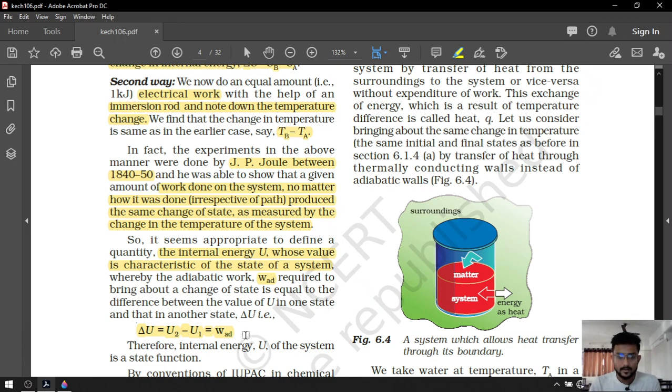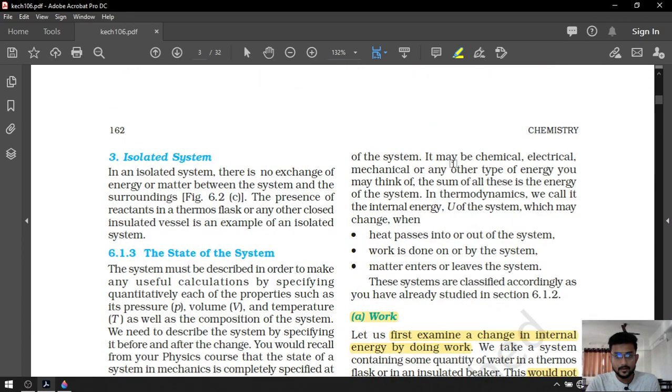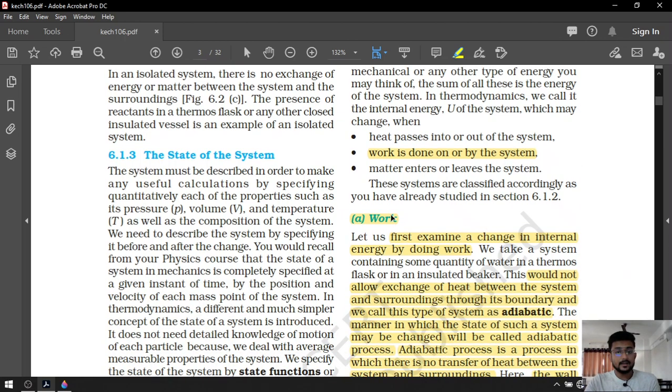We know that. Here we studied that if work is done on the system or by the system, it can change internal energy. Right now delta Q, the heat exchange, was 0, and matter exchange was 0. So internal energy can only be changed by work. And J.P. Joule said that work is independent of path, so it doesn't matter how we do the work, only how much work has been done.